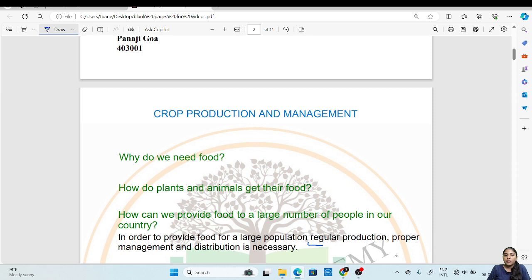Regular production means the growing of food or crops, vegetables or cereals is very important, as well as proper management and distribution. The production of crops or vegetables, fruits, etc. should be regular. That is, it should be continuously produced. That means that the crops produced should be properly managed and distributed throughout the country to feed all the people.